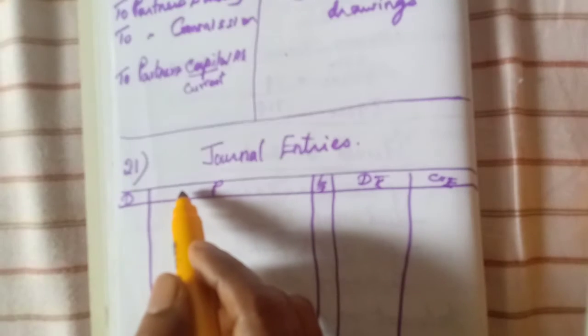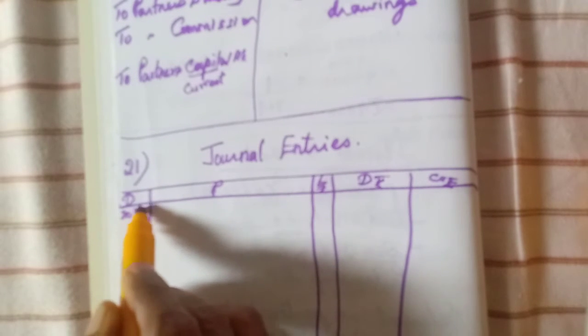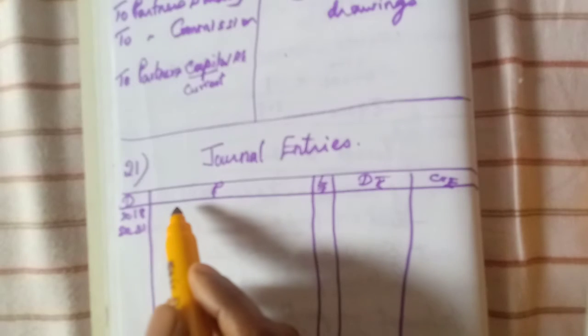Now date, what is given there? 1st January 2018. The last line, ending 31st December 2018. So 2018 December 31. First entry, what is the first adjustment?